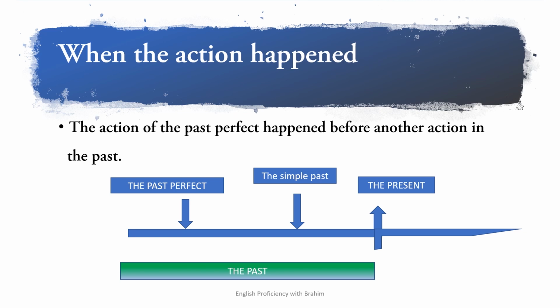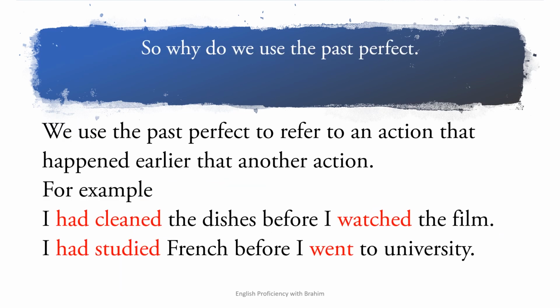Okay, so we are going to see more examples, and we will try to understand when we move to the use. So why do we use the past perfect? Firstly, we use the past perfect to refer to an action that happened earlier than another action. So if you have two actions in the past, one happened before another, and you want to show that, you have to use the past perfect so as to show that.